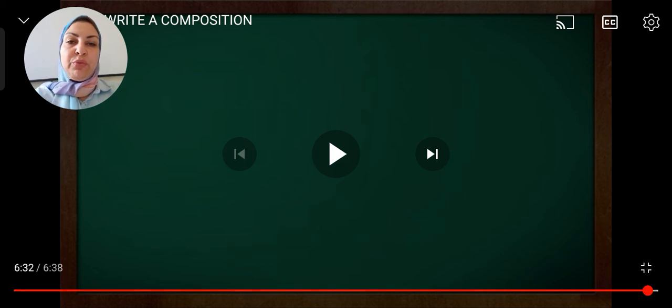Later on, you have to move to the second paragraph. In the second paragraph, write the events, and in the third paragraph, you have to write the conclusion. What about the writing itself? In the first paragraph, you have to include the setting, place, and time, then move to the characters and start your story with a hook, as we said. In paragraph 2, we have to write the events in order, and in paragraph 3, you are going to write the effect of the events or how the story ended.